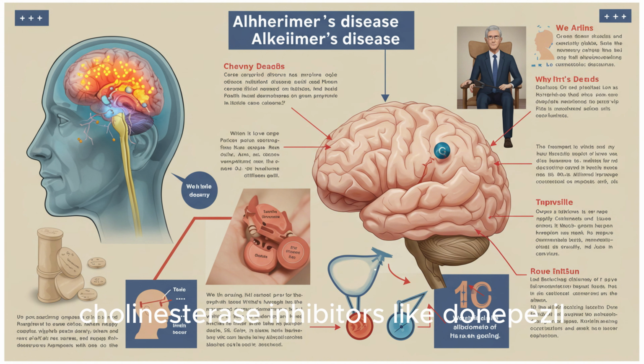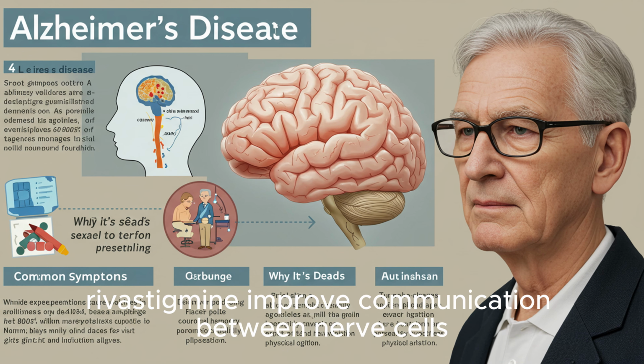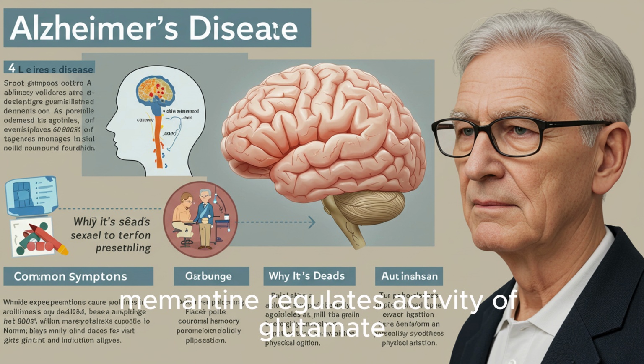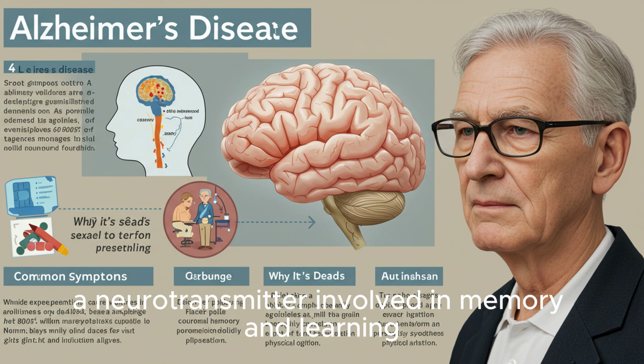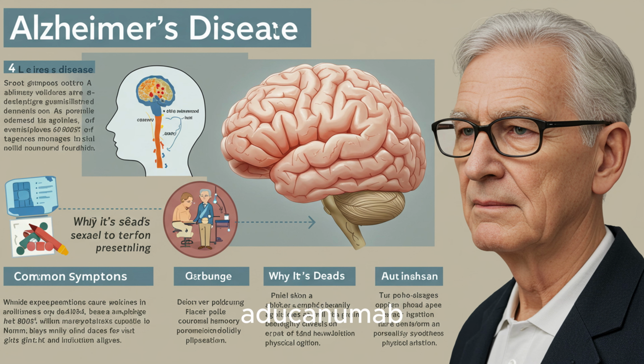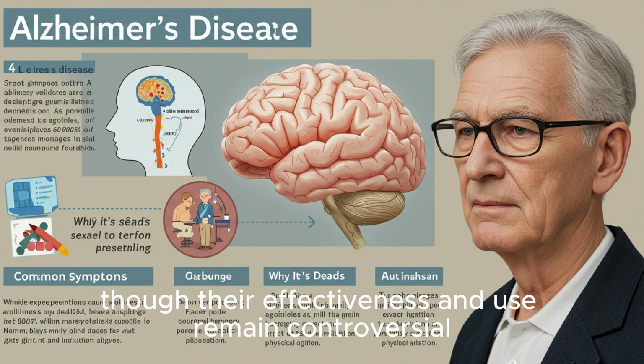Cholinesterase inhibitors, like donepezil, rivastigmine, improve communication between nerve cells. Memantine regulates activity of glutamate, a neurotransmitter involved in memory and learning. In 2021, the FDA approved aducanumab, Aduhelm, and later lecanemab, Leqembi, drugs that target beta-amyloid plaques, though their effectiveness and